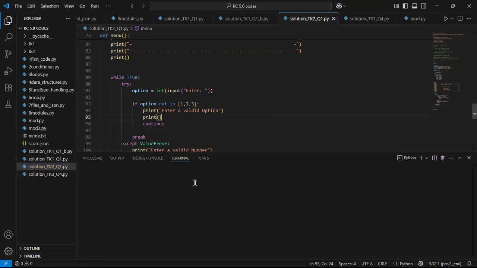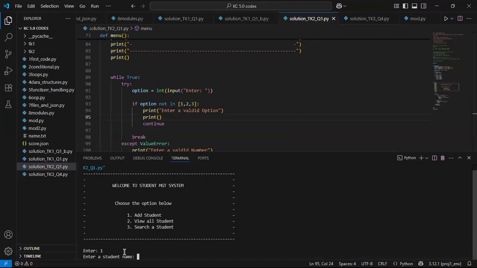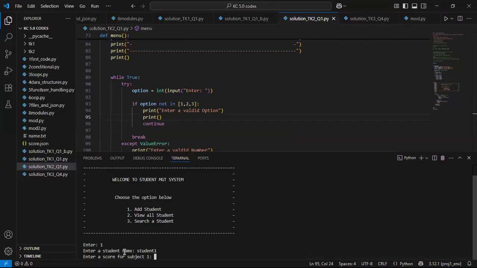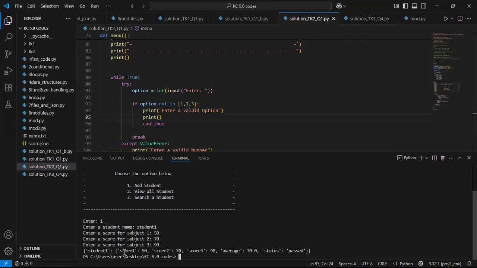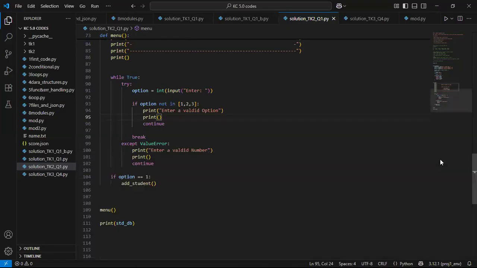So I run again, and then come back. I put 1. I put student name as student 1, right? And then subjects for score 1, I'll have my 50. I have 70. I have 90. So this is basically how it looks when it's being added. I can see my score 1, my score 2, my score 3, and this is the average, and this is the status of pass, because the average here is above 50. So with that, I have finished the adding of students functionality.